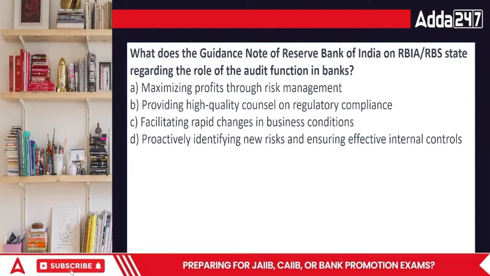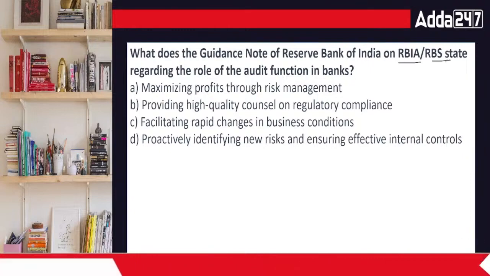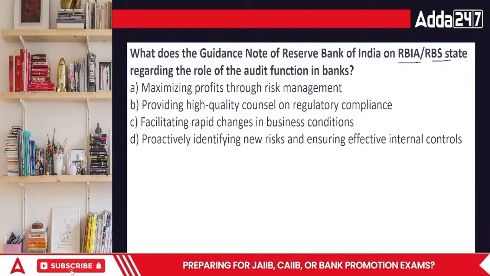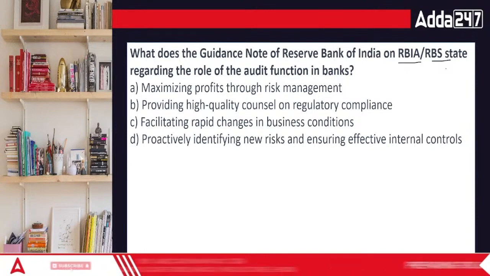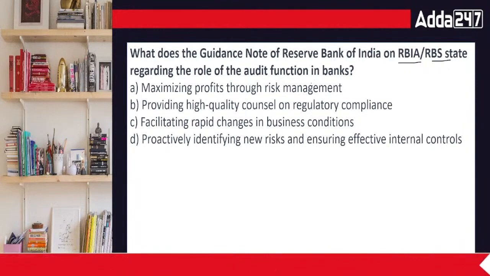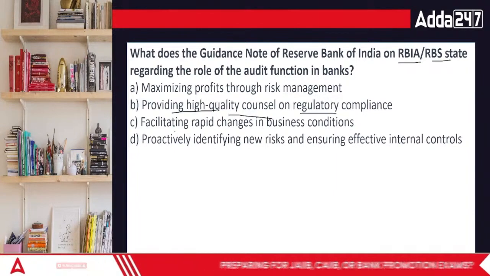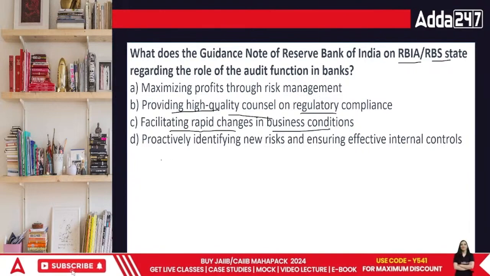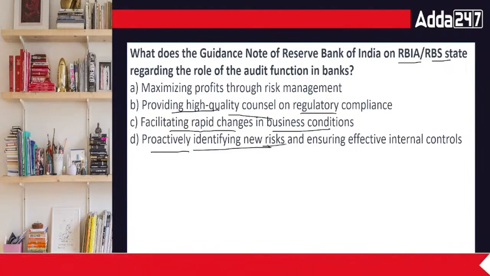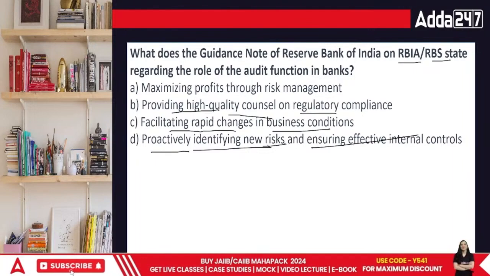Then comes the guidance note for RBIA. RBIA states regarding the role of the audit function in banks: maximizing profits through risk management, providing high quality counsel on regulatory compliance, facilitating rapid changes in business conditions, and proactively identifying new risks and ensuring effective internal control. Everyone, what is the correct answer in this case?